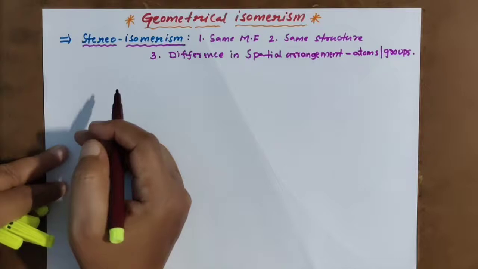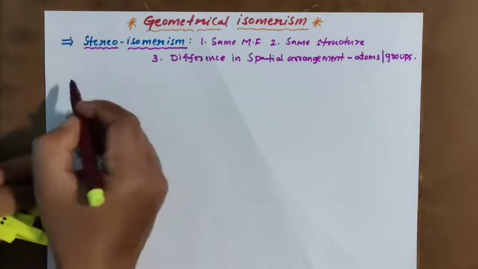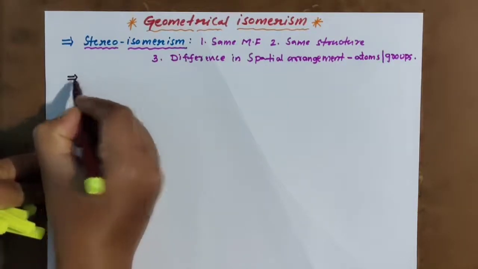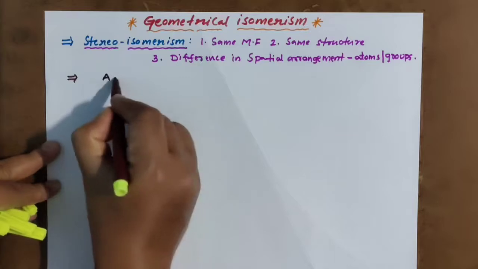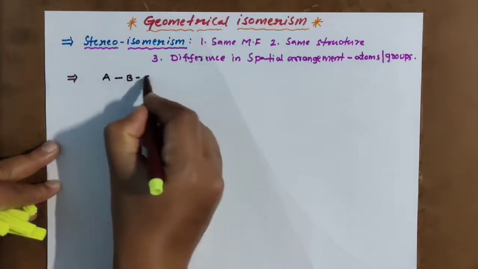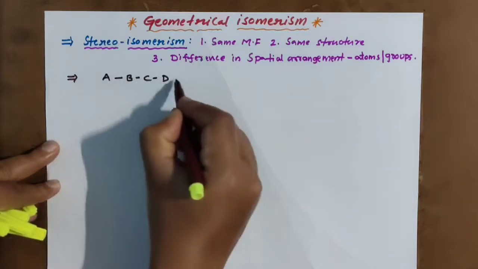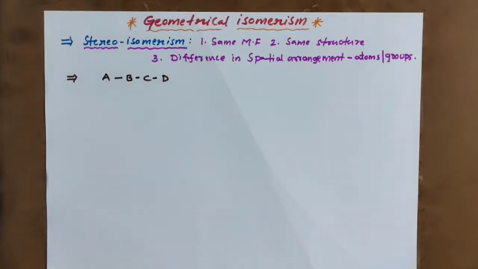Now I will show the difference between structural and stereo isomers. See, here I am writing A, B, C, D. This is one compound.